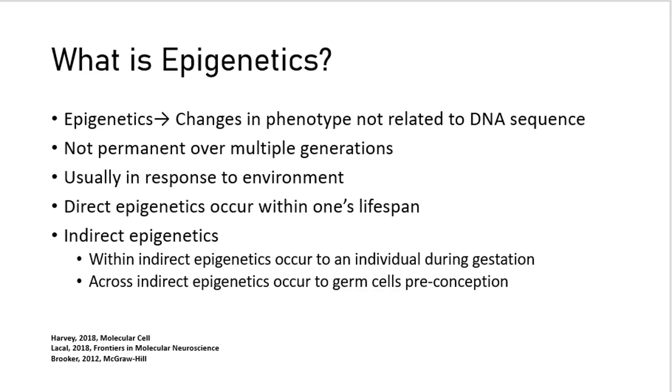Indirect epigenetics is then put into two different categories: within indirect epigenetics and across indirect epigenetics. Going back to our example, if the poor diet in the mother occurred before getting pregnant and it influenced her eggs, this would be an example of across indirect epigenetics. If it was poor diet during pregnancy that influenced the growing fetus, then it would be within indirect epigenetics.